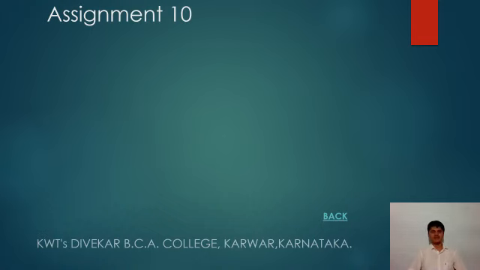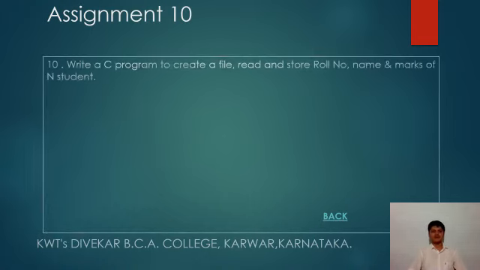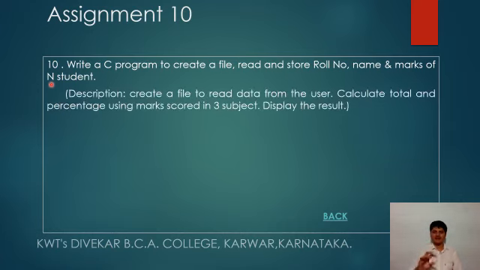Assignment number 10 is: write a C program to create a file, read and store roll number, name and marks of n students. Here the programming pattern is little extended. We are reading the details of n number of students. That is the description: create a file to read data from the user.